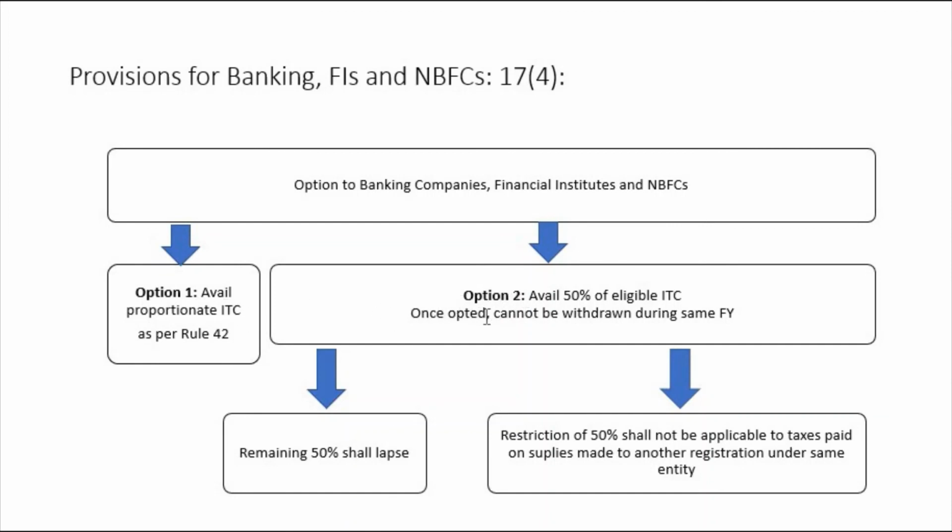But if you choose option 2, the remaining 50% shall lapse, and the restriction of 50% shall not be applicable to taxes paid on supplies made to another registration under the same entity. Same entity means you are registered with the same PAN number. Hope this is clear.